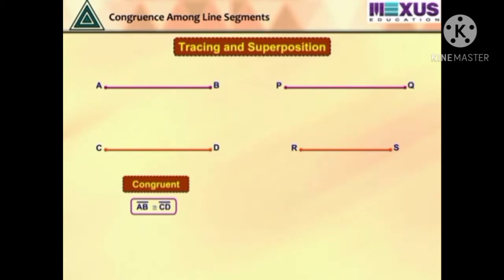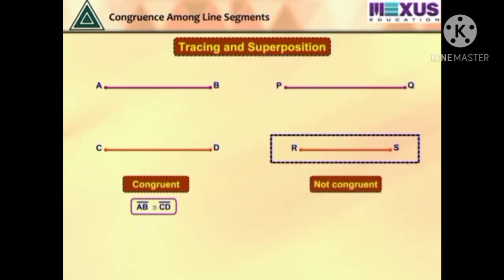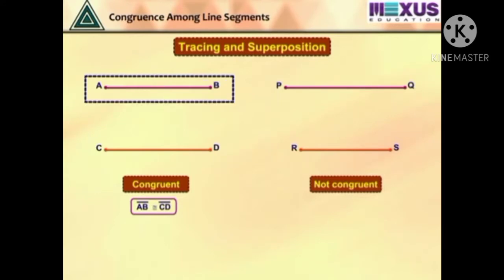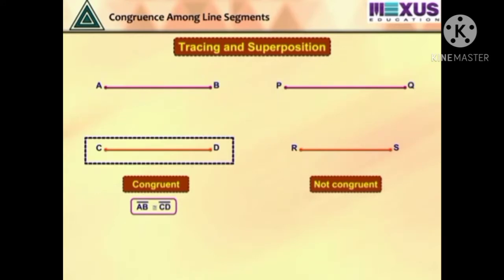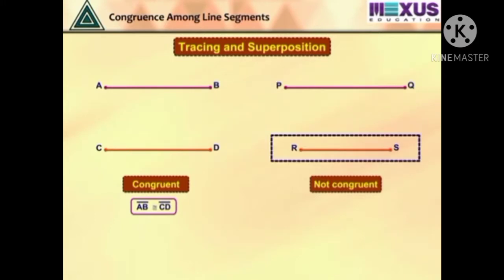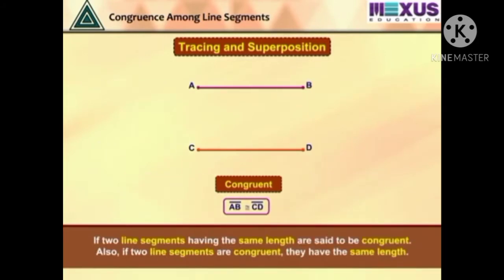Let us check the other pair. If we trace RS on PQ, you will notice that the end points do not coincide. Therefore, line segment PQ is not congruent to line segment RS. Hence, from both pairs of line segments, AB matches CD as they have the same length, while PQ and RS did not. So, if two line segments have the same length, they are congruent. Also, if line segments are congruent, they have the same length.